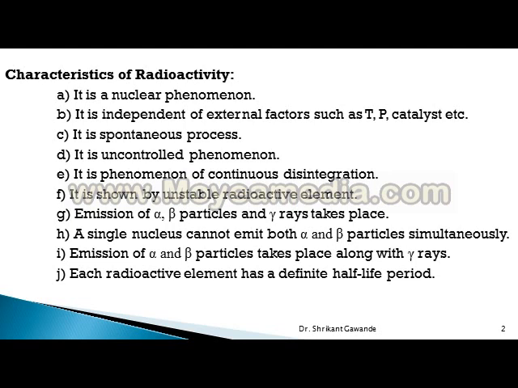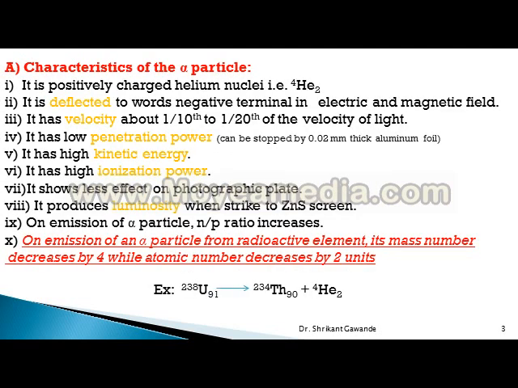And last, each radioactive element has a definite half-life period. This is all the characteristics of radioactivity. After looking at the characteristics of radioactivity, now we will see the characteristics of alpha particle, then beta particle and gamma rays.